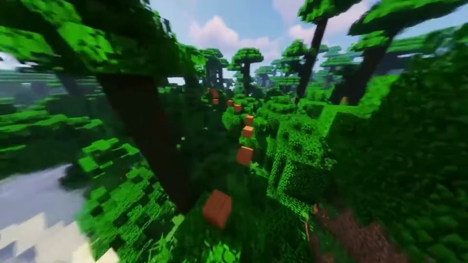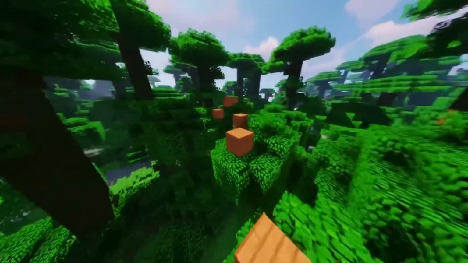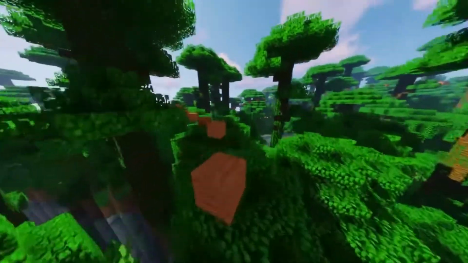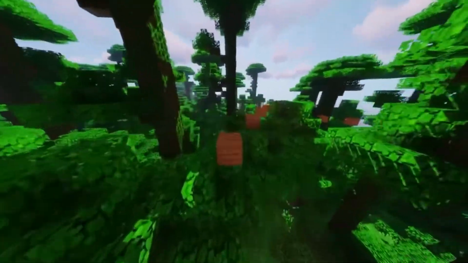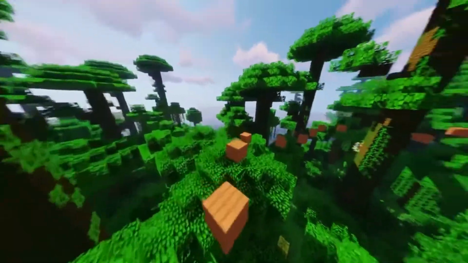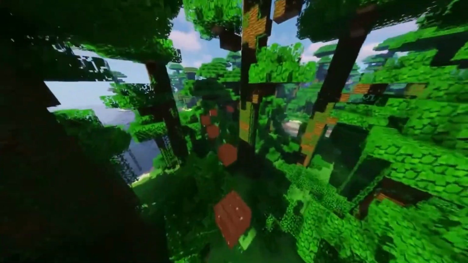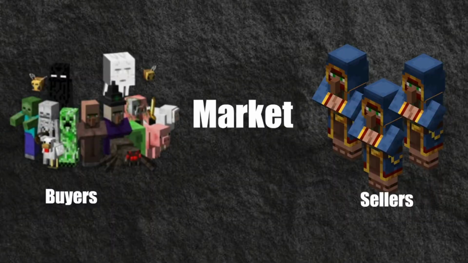So first, what's a market? A market is simply a medium of exchange, meaning that it's a place where people can buy and sell things. Like if you bake a cake and you want to sell it, you might go to the cake market, where people go specifically to buy cakes. Markets are useful because they connect buyers and sellers.